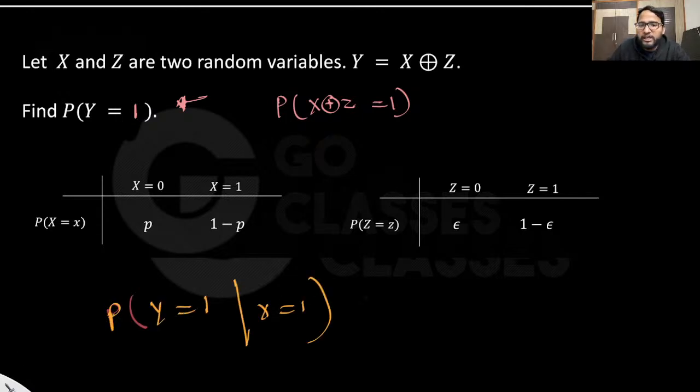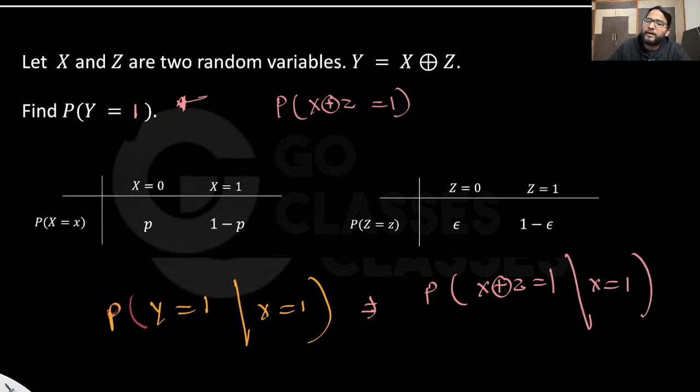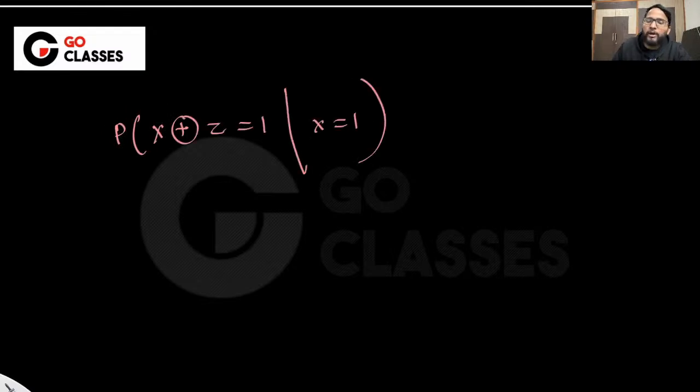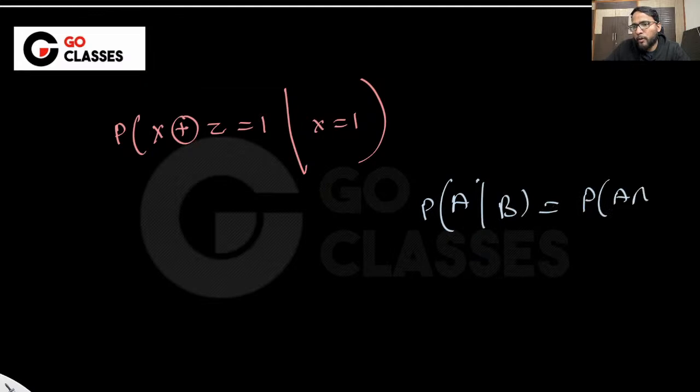It is the same as saying probability of x AND z equal to 1, given that x is already 1, right? Now there are a couple of ways to do it. This is actually a GATE question also. You can use the formula for probability of a given b, which is probability of a intersection b upon probability of b.